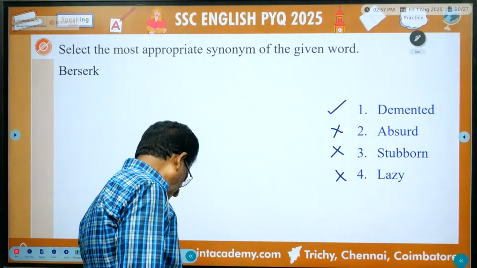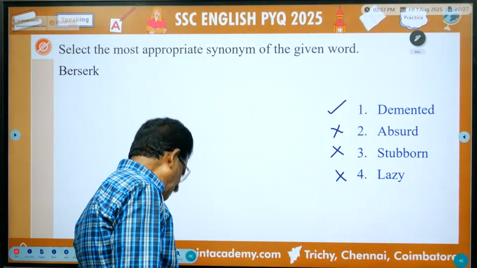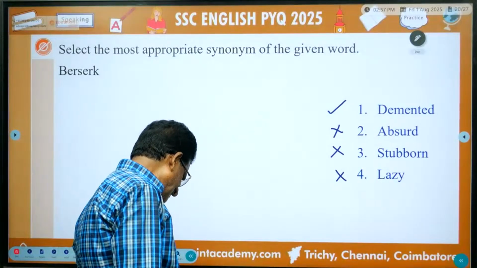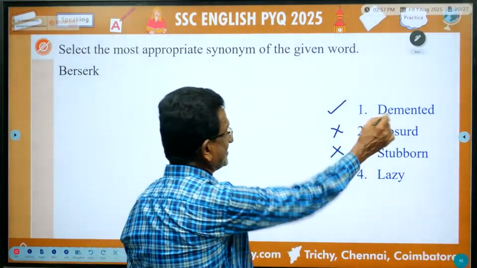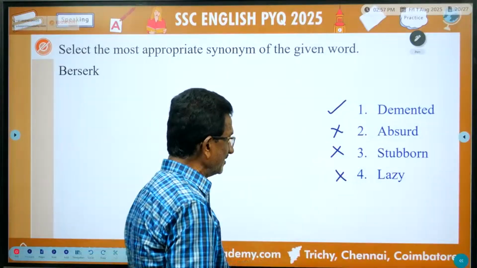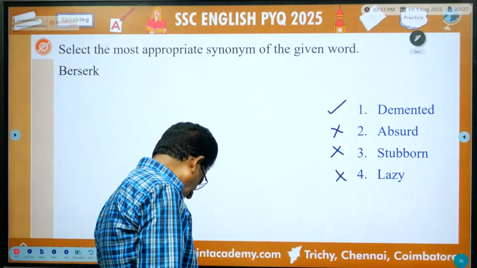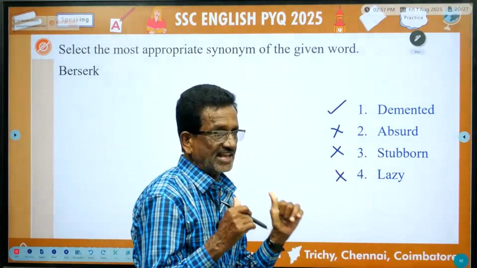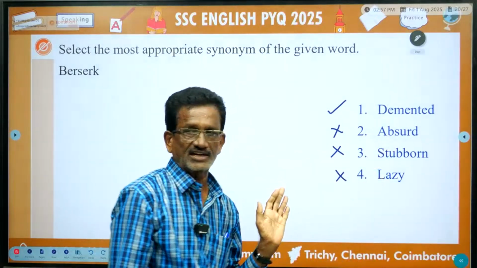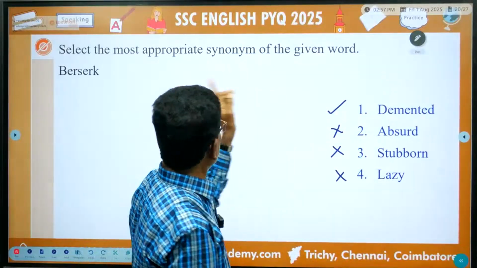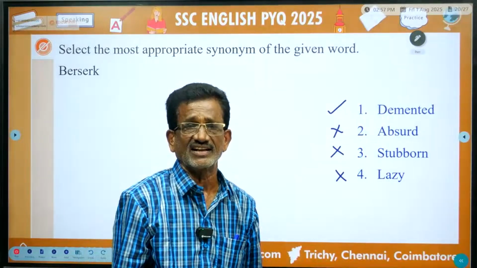All of these are wrong, because demented means to behave wildly and irrationally on account of anger or distress. Absurd means not at all sensible. Stubborn means refusing to change your plans or decision. Lazy means being idle. This is the meaning of these words. So for berserk, demented is the correct word.